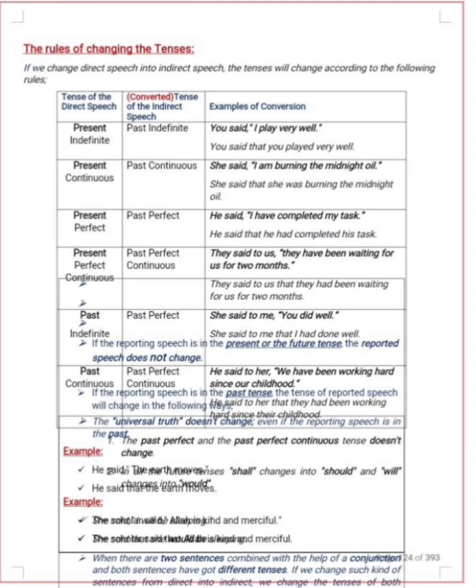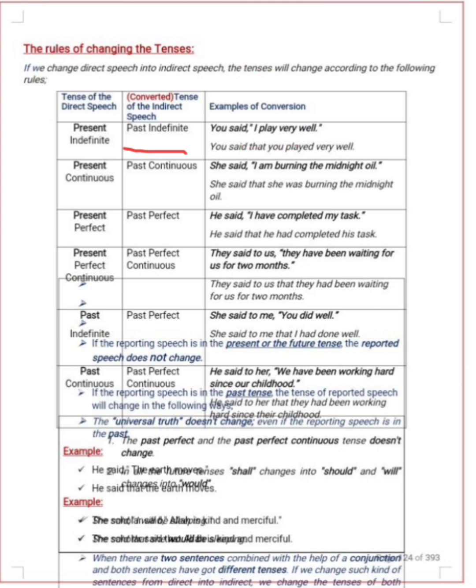Now there are some rules for changing the tense of reported speech. Reported speech is the second part, which is in inverted commas. So how do we change the tense of reported speech? As I told you in the first lecture, when our reporting speech, the first part, is in past, then we can change the old tense of the reported speech. So how do we change it when it is in past?